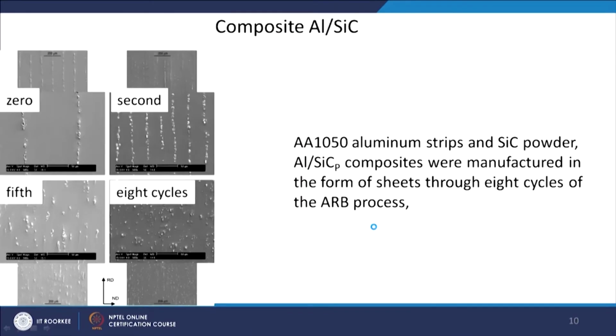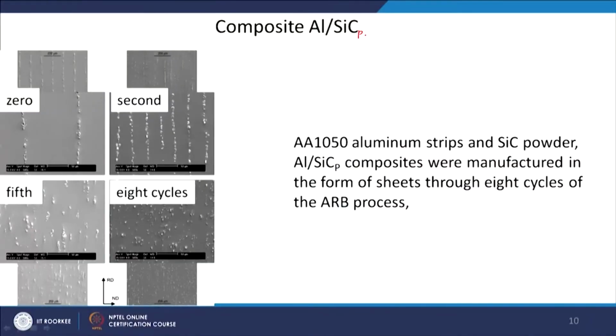Now, as we have already seen, this is also a very good technique to create composites, where the other part may be ceramic particles. For example, in this case silicon carbide particles are there. When you are doing stacking, you can put the silicon carbide particles between 2 layers, so they will get embedded in the matrix.